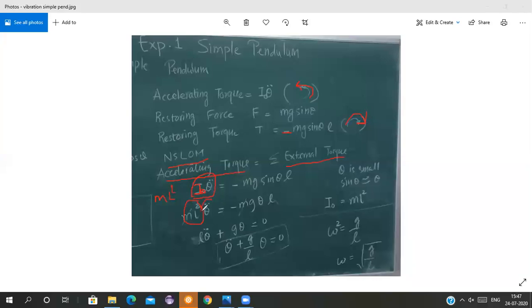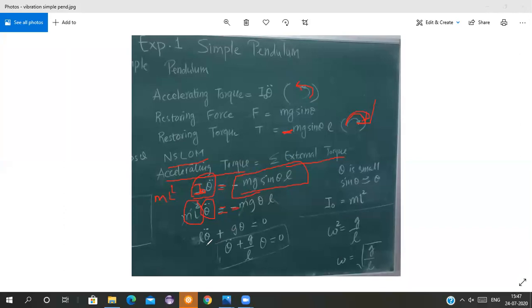Theta double dot is the acceleration. ML square into theta double dot is equal to minus mg sine theta into L. I have taken the minus sign. I am telling you why I am taking the minus sign, though it is on the other side of the equal to sign, because I am using Newton's second law of motion. According to Newton's second law of motion, if the direction of movement is on the opposite side, then I have to take the minus sign here.